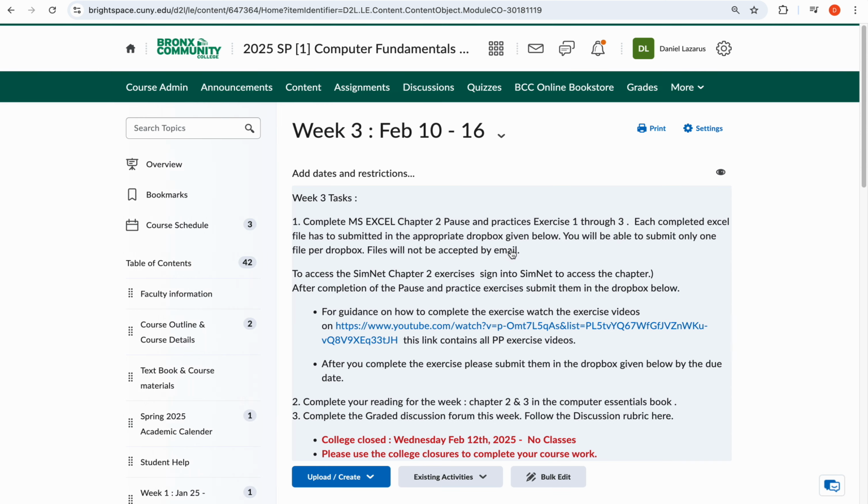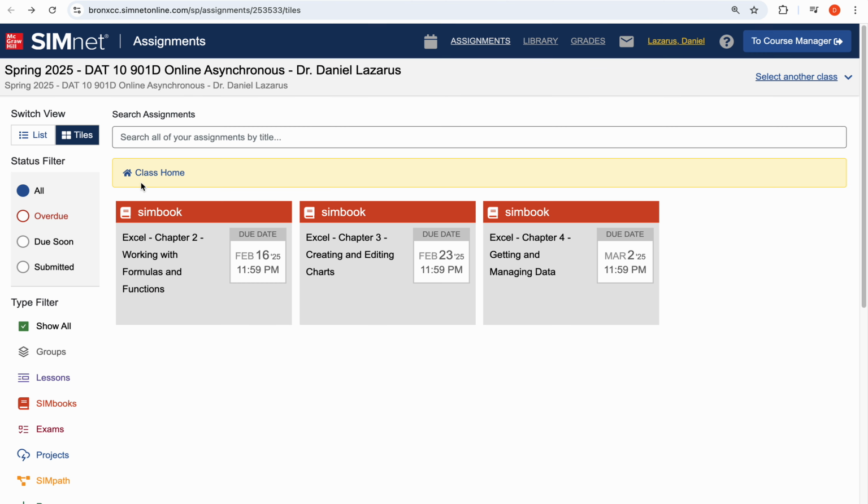This week we start with Microsoft Excel Chapter 2 on SimNet. So please log into SimNet. You will see Excel Chapter 2. Now you see Excel Chapter 1 has vanished, or it's overdue from last week. So you may not find Chapter 1 here.